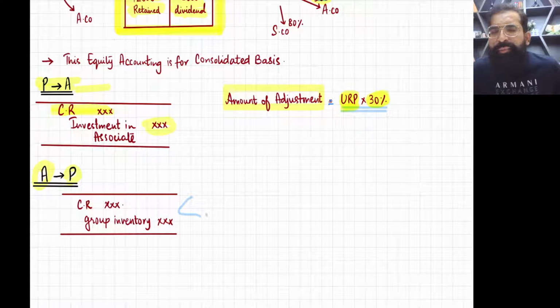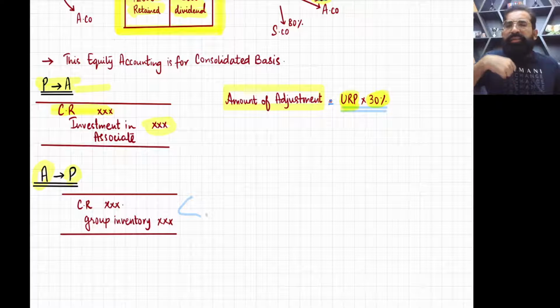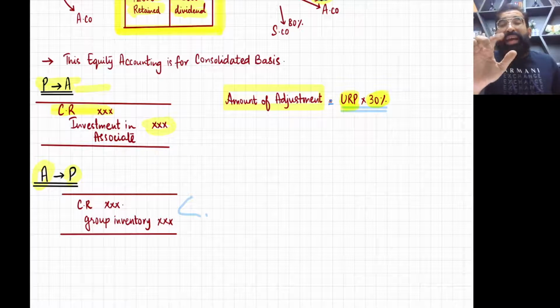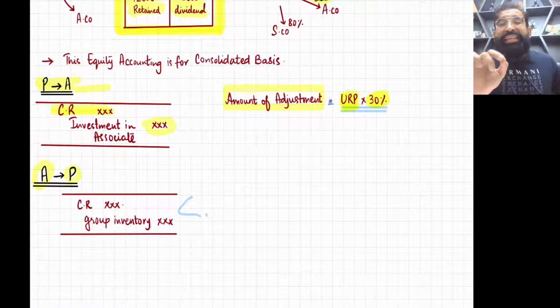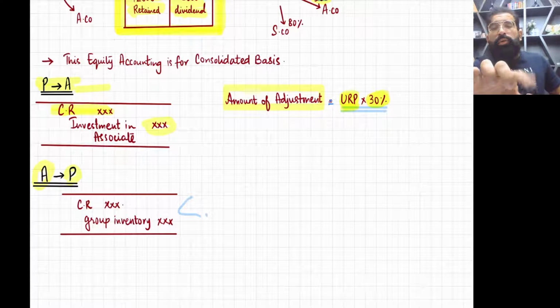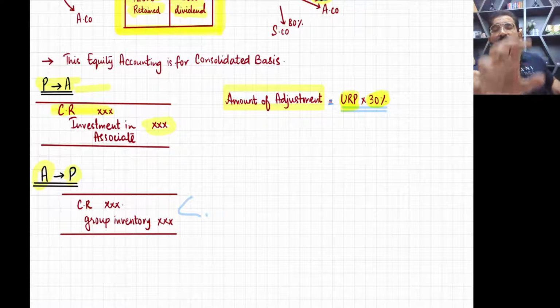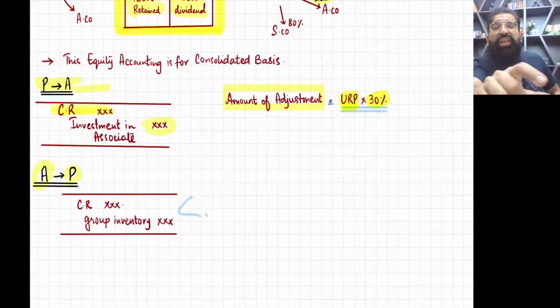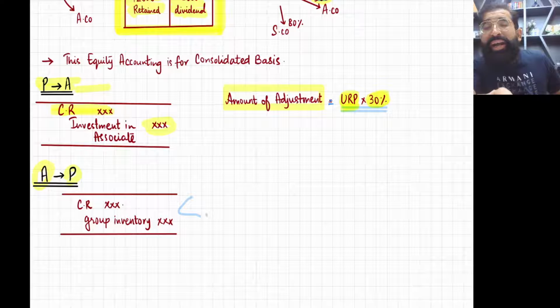Okay. Now how to make the remaining entry? Listen. When P company sold goods to A company and A company did not sell it further, at the year end, listen carefully, URP will be present in A company's inventory, and we cannot touch A company's inventory because we don't do normal adding together like consolidation.